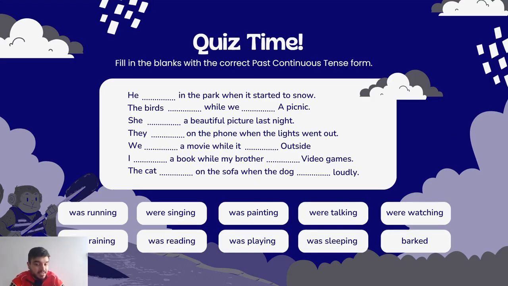Now, here is the real quiz time. No longer practice, it's your turn to fill in the blanks with the correct past continuous tense form. So here we have a couple of sentences. We have our subjects, we have our complement, but we have context here, which is the important part of understanding a language. Context. So, the first sentence says, "He, blank, in the park when it started to snow."